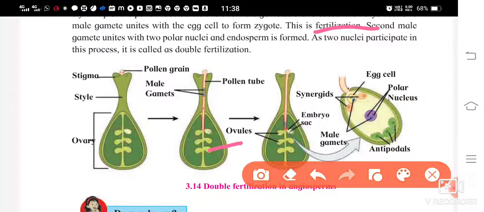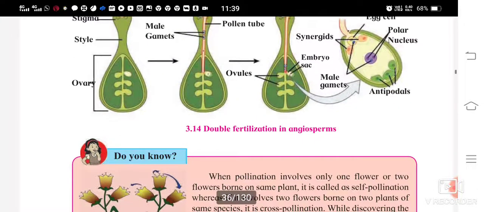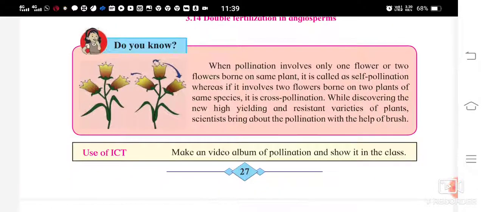One more male gamete is there. That gamete will unite with the two polar nuclei and the endosperm is formed. As two nuclei participate in this process, it is going to be called double fertilization. So you can see the diagram.